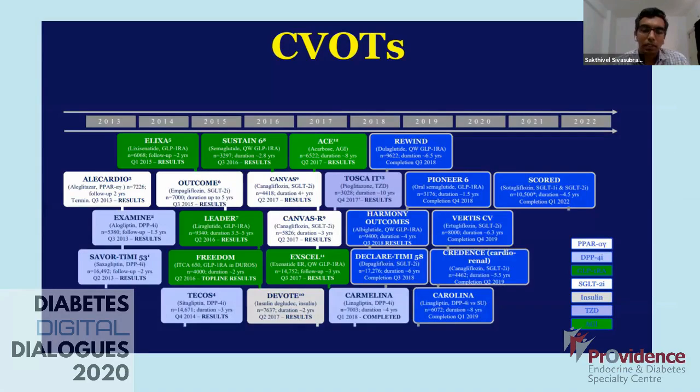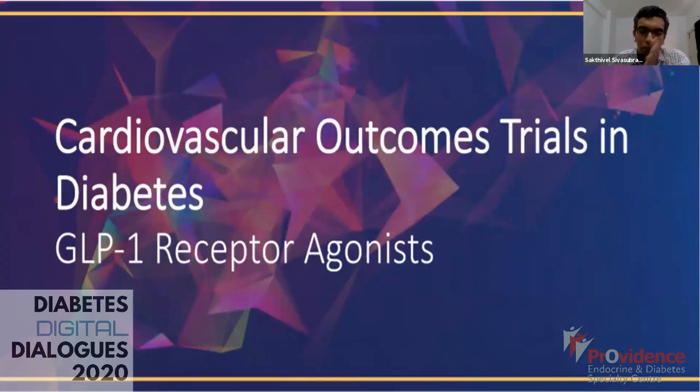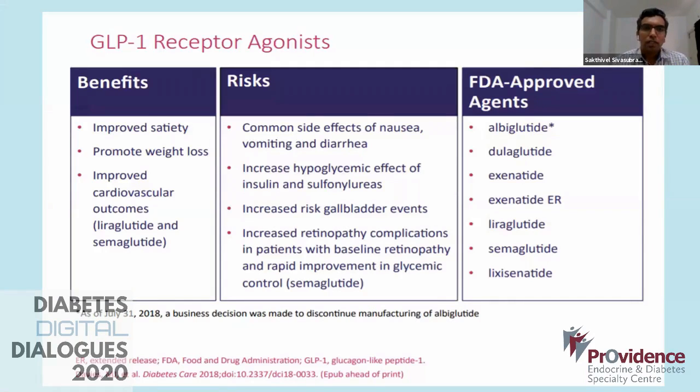As I said, there are about 26 CVOTs till now, and with 13 minutes' time, I don't have much time to touch upon everything. But I'm going into the classes of drugs and the most important trials which have been done, and what the implication is in our practice. So let us go into GLP1. SGLT2 has already been discussed. We'll go into GLP1 and then come into SGLT2 and DPP4. Now, as far as the GLP1 receptors are concerned, we know what they are and what they do. The FDA approved agents are albiglutide, dulaglutide, exenatide, extended release liraglutide, semaglutide, and lixisenatide.